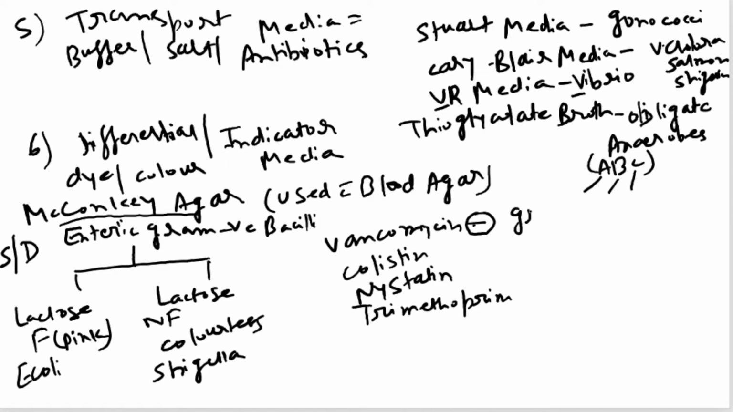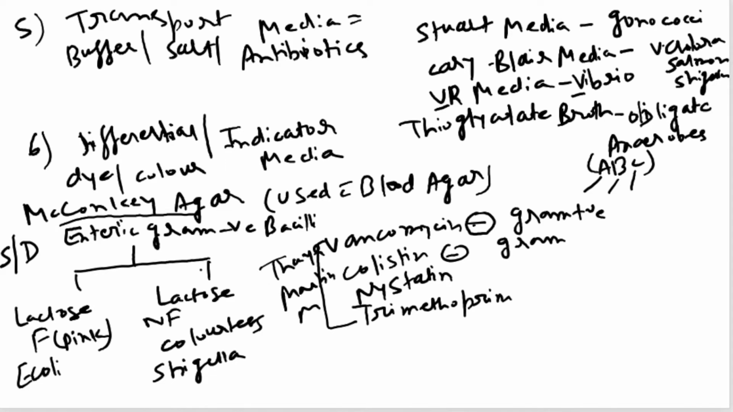Vancomycin will inhibit gram positive bacteria. Colistin will inhibit gram negative except Neisseria. Sorry, this is for Thayer Martin media. So MacConkey's agar is used for differentiating the gram negative enteric bacilli. It acts both as a selective and differential media.